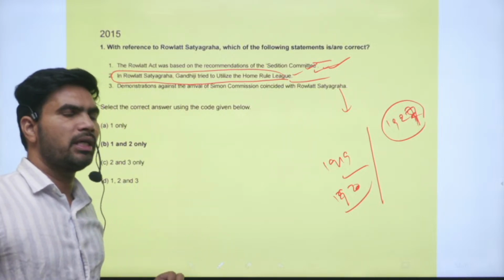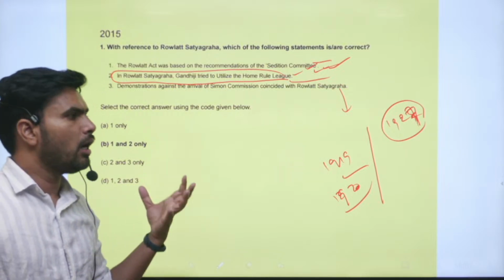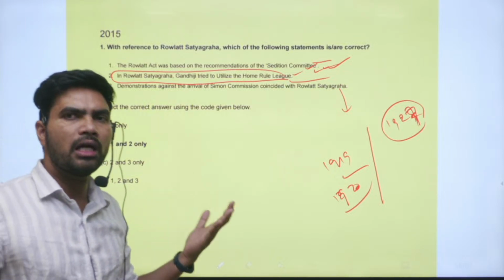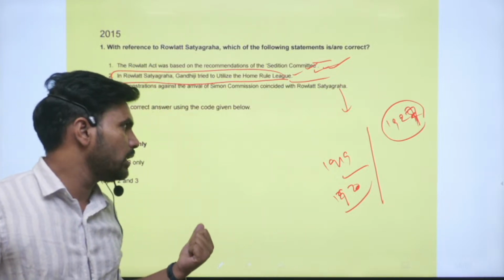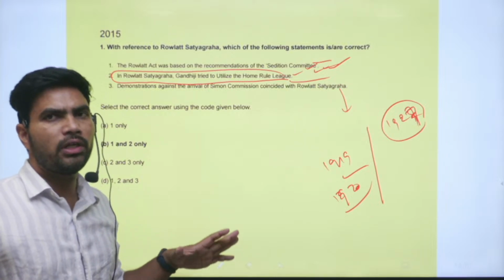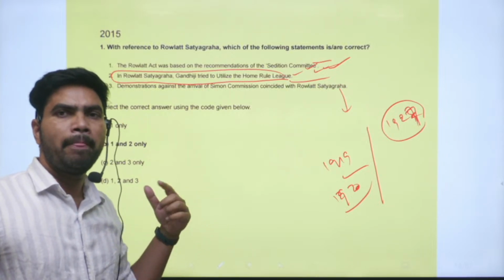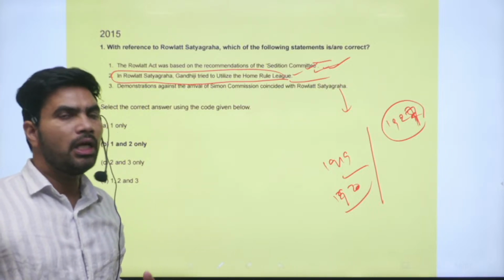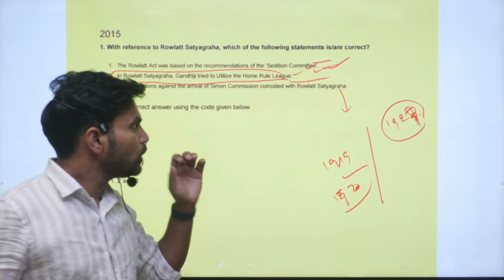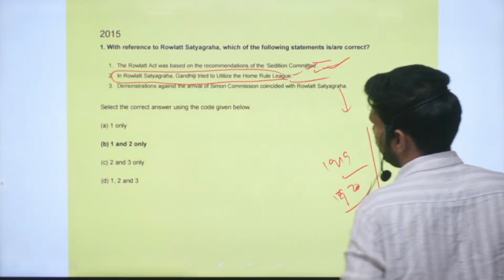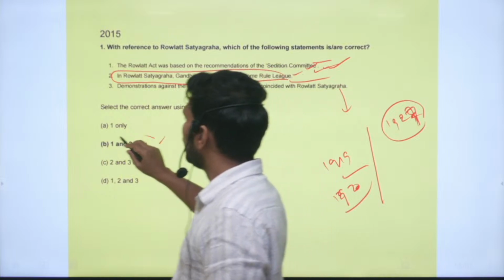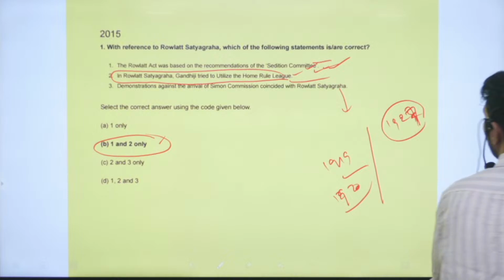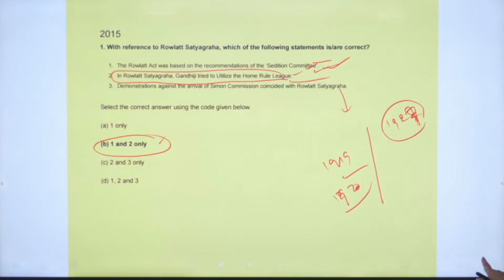Congress only participated in the second round table conference. Before that, we will see the civil disobedience movement and the Gandhi-Irwin Pact. According to the pact, Gandhi temporarily suspended the civil disobedience movement and participated in the 1931 second round table conference. The story afterwards, you know very well. The correct option is option B: only statements 1 and 2 are correct. If you have an idea about the chronology of events, you can comfortably answer the question.